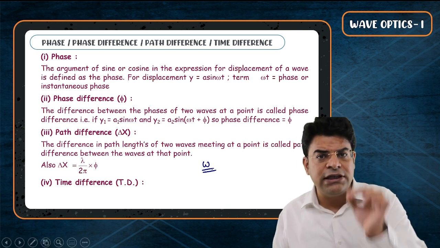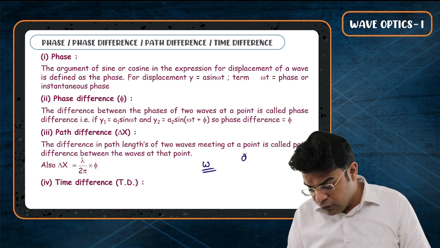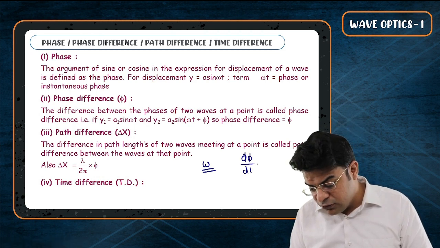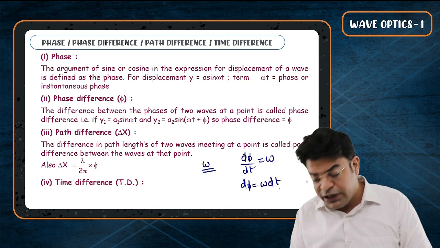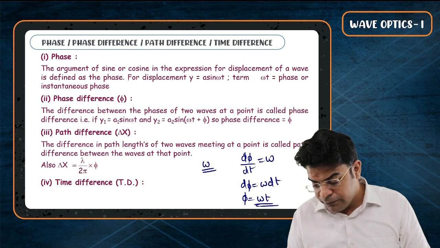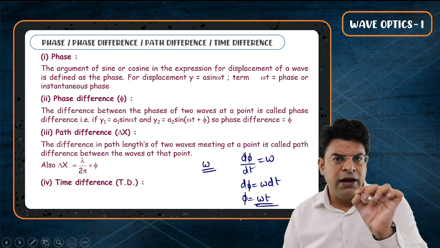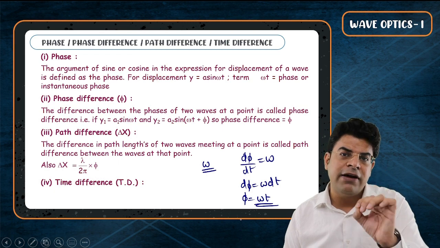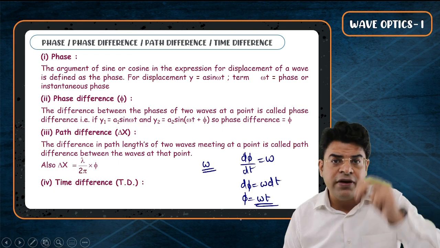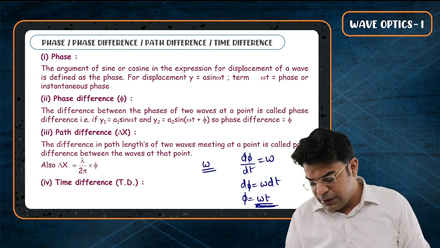Angular frequency is the rate of change of phase angle with respect to time. So we can say d phi equals omega dt. Integrating both sides, the phase difference is nothing but omega t. So at a given value of x, even when the time keeps on changing, the phase of that point keeps on changing, and in a time t, the phase changes by omega t.